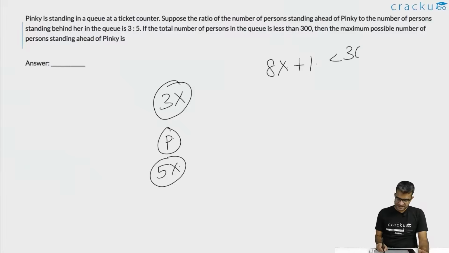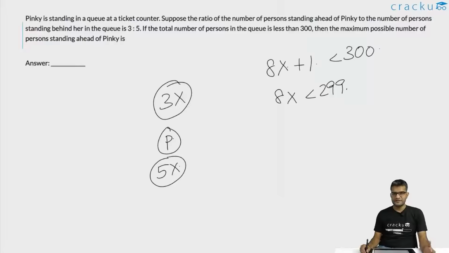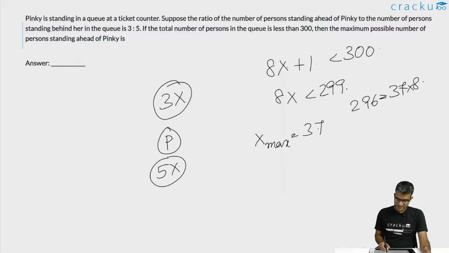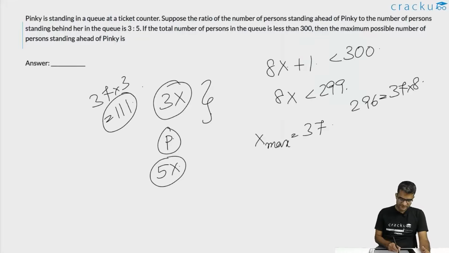This we are told is less than 300, or the value of 8x will be less than 299. What is the largest multiple of 8 which is less than 299? Because we are trying to maximize the value of x. You will notice that the highest number which is less than 299, which is a multiple of 8, is 296. This is equal to 37 into 8. So the highest possible value of x is equal to 37. So the maximum number of people who are standing ahead of Pinky will be 37 into 3, which is equal to 111. So the answer for this question is 111.